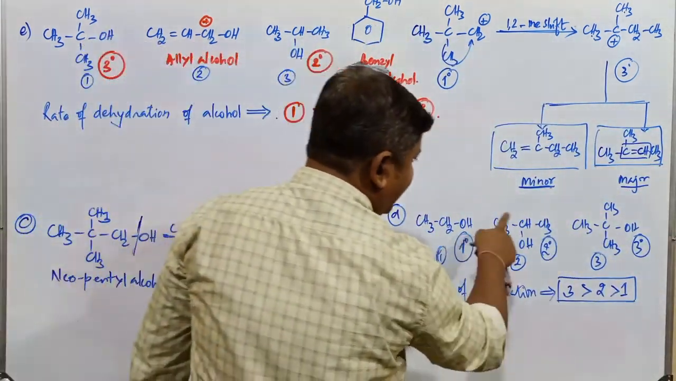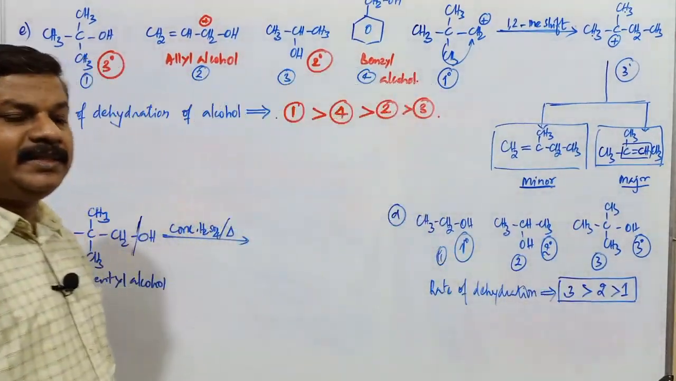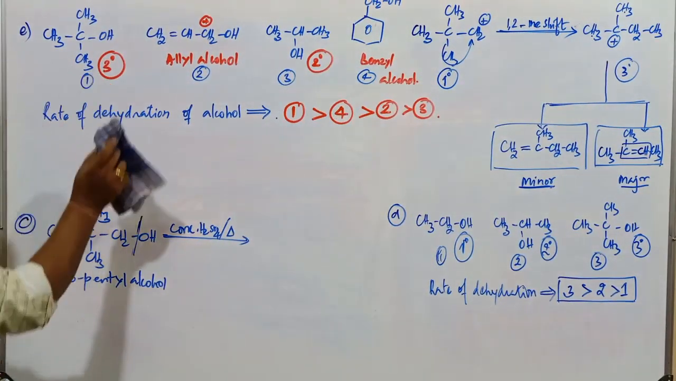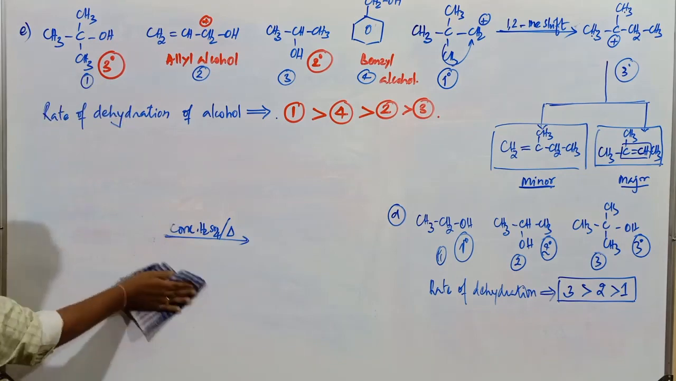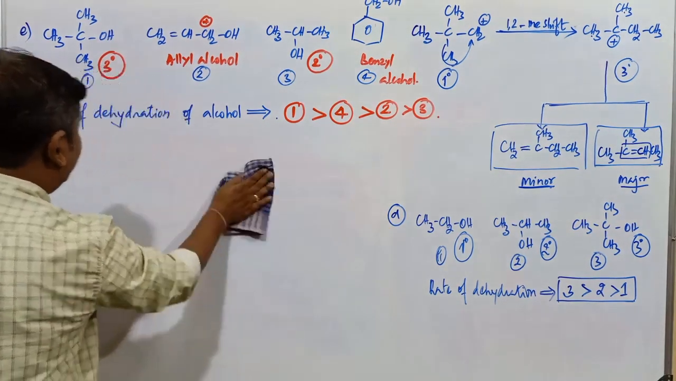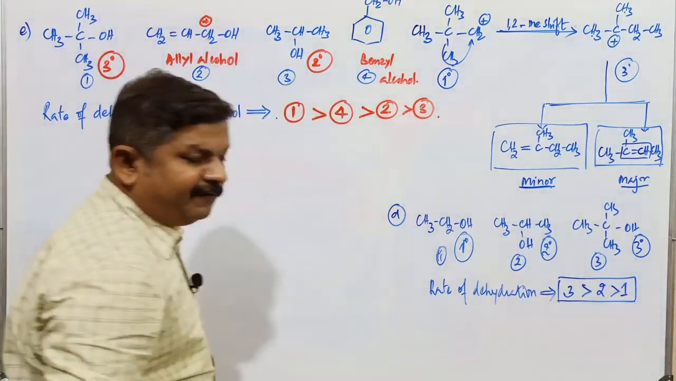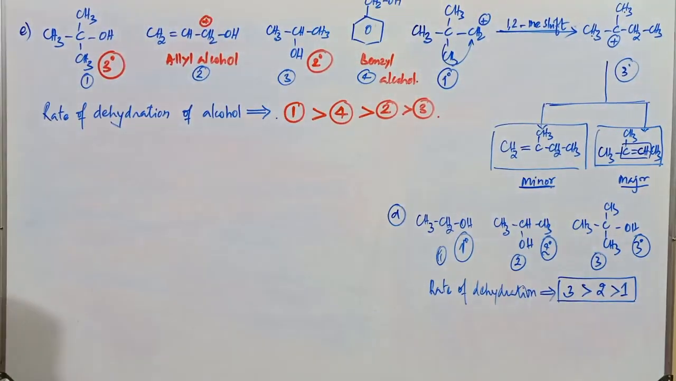Between primary, secondary and tertiary, it is tertiary greater than secondary greater than primary. But when we deal with such different types of alcohols, you can find the order of dehydration based on the stability of carbocationic species.